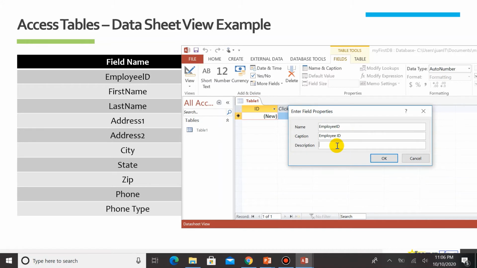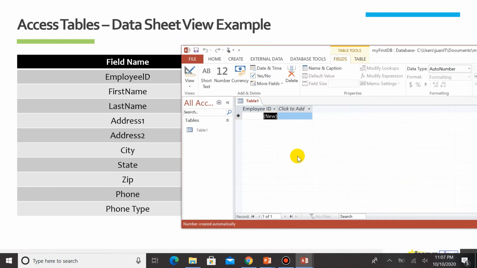Description, for instance, number created automatically. All right, so let me just change this and then hit OK. If you observe, we have changed the ID to our custom EmployeeID.